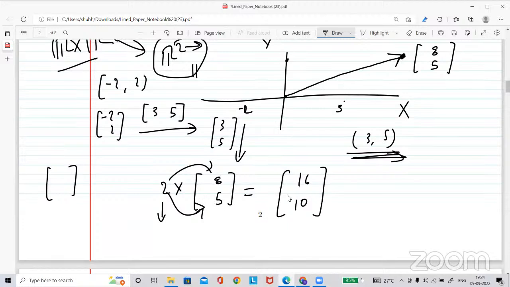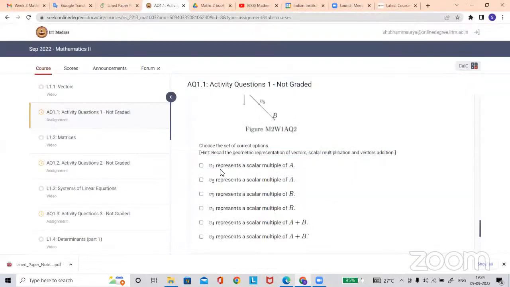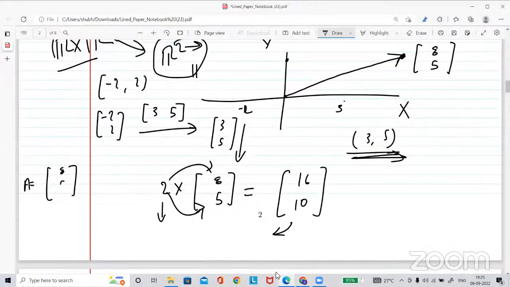So you can say this vector is a multiple. V1 represents a scalar multiple of A. Suppose the vector A is (8, 5). So V1 is a scalar multiple of A, right? And what is the scalar multiple?